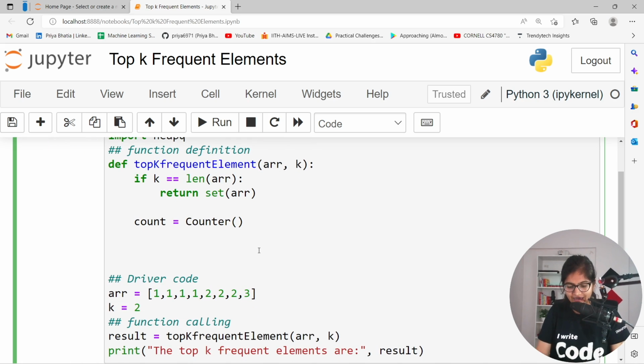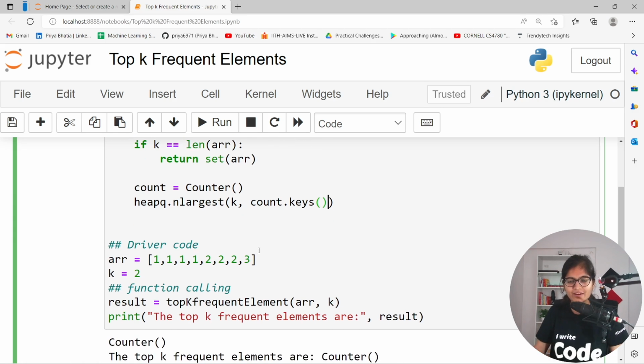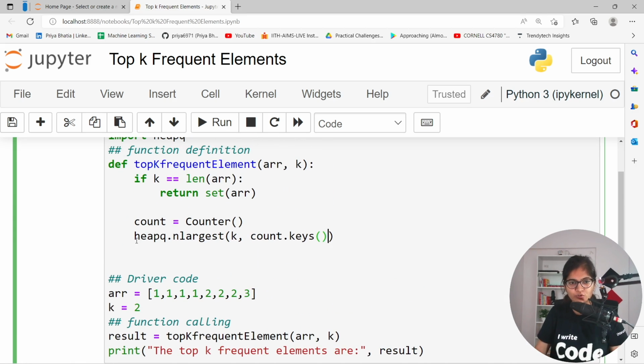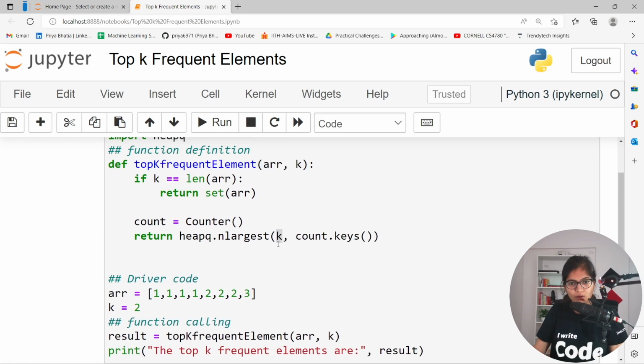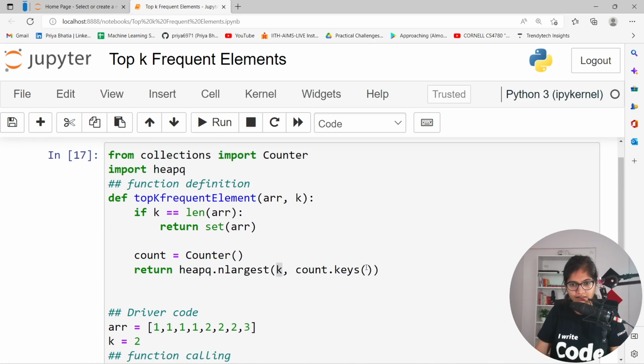Now what I want is the top largest elements. So I can use heapq.nlargest, and in this way I can show you the values. Here I am specifying how many of the largest values I want, k values, right? Then I will say count.keys. If I call this, I should be able to get the output. So I can return this statement. Here you will see the topmost k elements which have a high frequency. Now, why is it not returning anything?